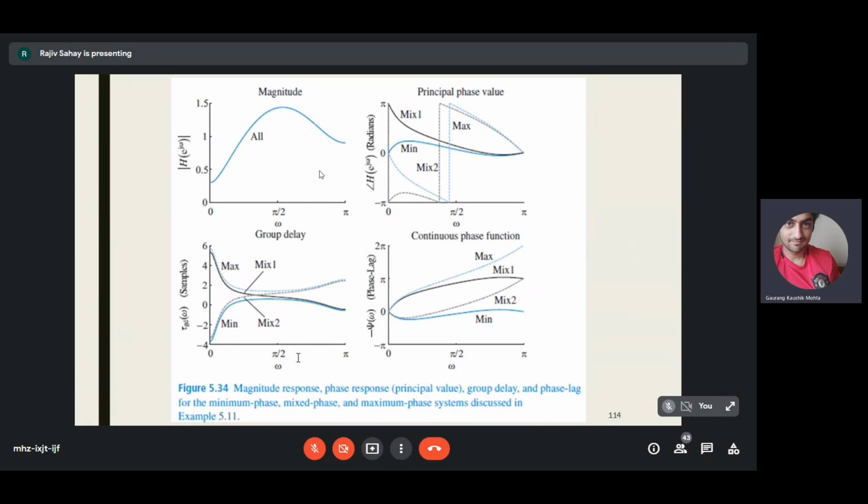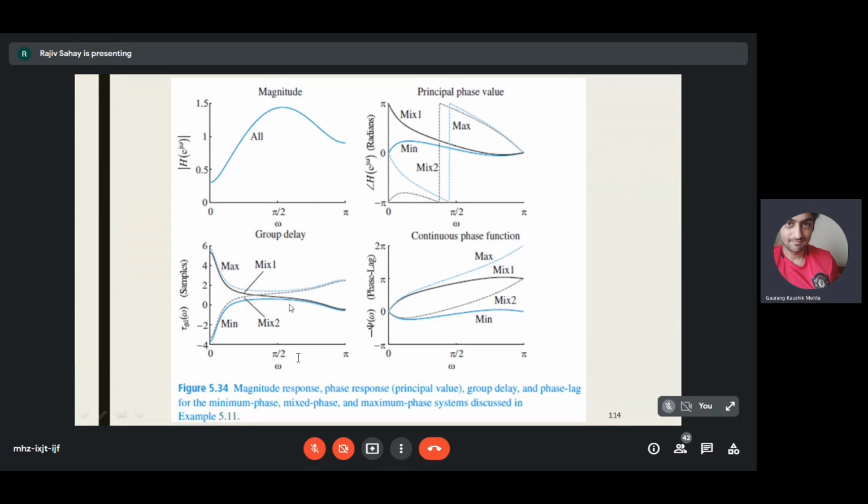For all four systems, the magnitude response remains the same, but the phase response and the group delay all change. So if you calculate the angle, there will be discontinuities. Let us not worry about this. This is the principal phase value. Let us worry about the continuous phase function, the unwrapped phase function. This is minus psi omega. If you see here, the maximum phase system has the maximum phase lag. The plot is the highest. It has the maximum phase lag, whereas this has the least phase lag. This is for the minimum phase system.